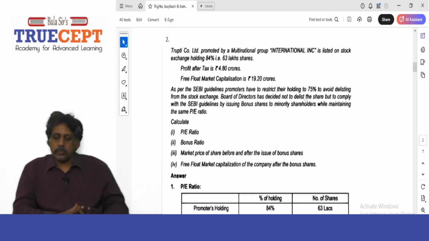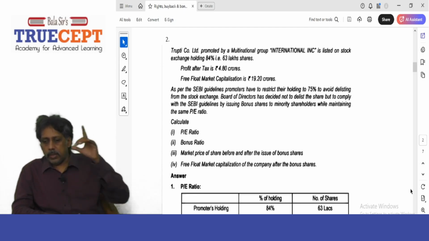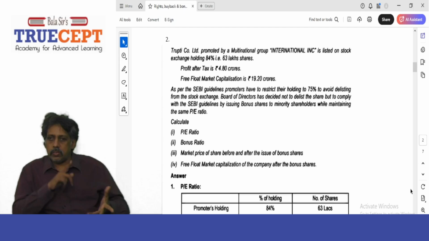Next. Yes, sir. So calculate the PE ratio, bonus ratio, market price of share before and after the issue of bonus shares, and free float market capitalization of the company after the bonus shares. Very, very clear. All this is what I discussed, right? Yes. Now, very important from an examination standpoint. Here we go with the solution.